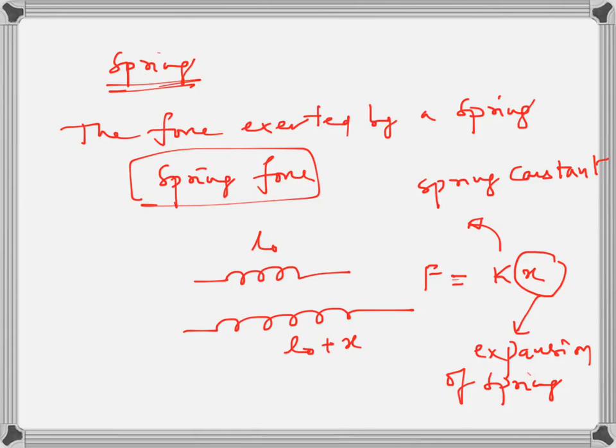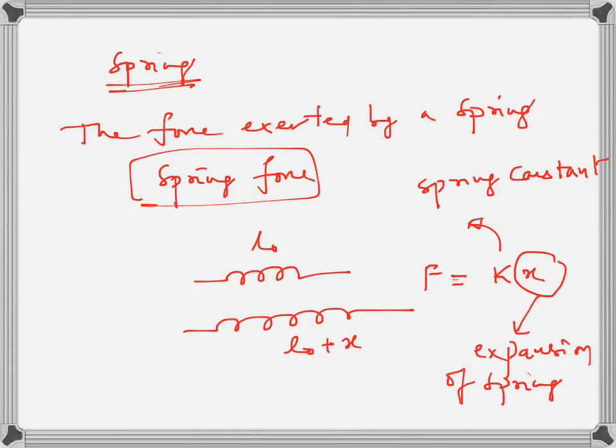Generally it is called displacement. Why? Because the spring is connected to some body, maybe a block. So if spring expands by some amount, the block connected to the spring also moves by same amount. So it is called displacement. When a block moves from one position to another position, we call it displacement of the block.